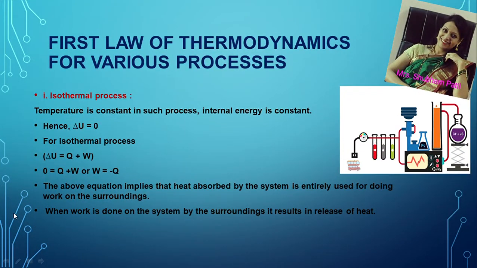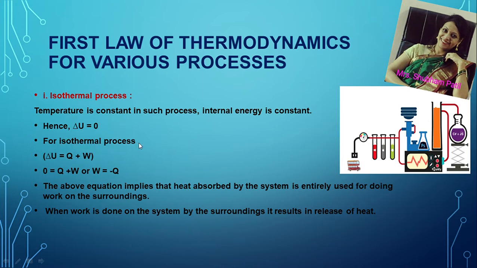The first law of thermodynamics can be applied to various processes. Let's see them one by one. The first one is the isothermal process. As you know, for an isothermal process, temperature remains constant and hence internal energy is constant. So we can say delta U is equal to 0.